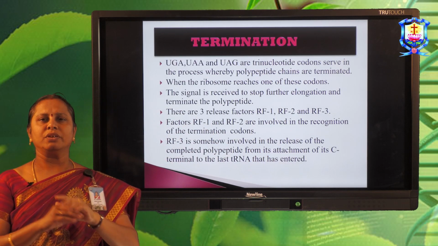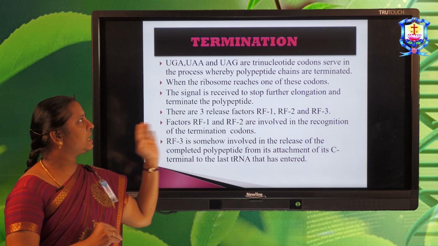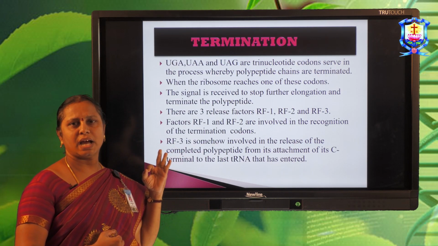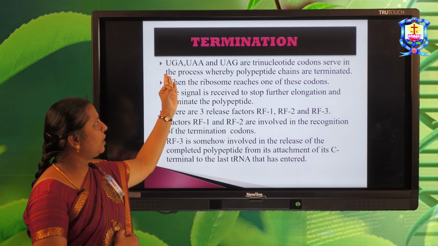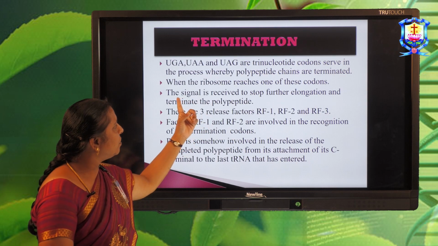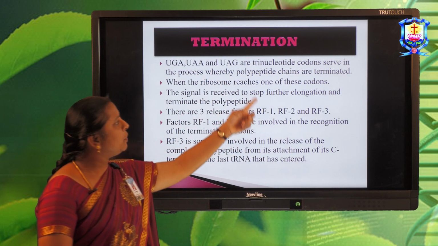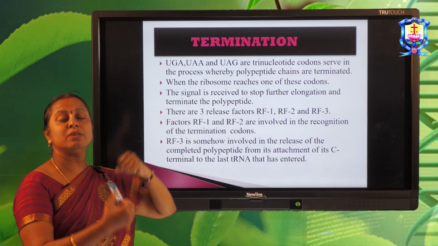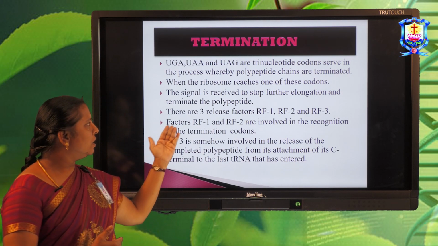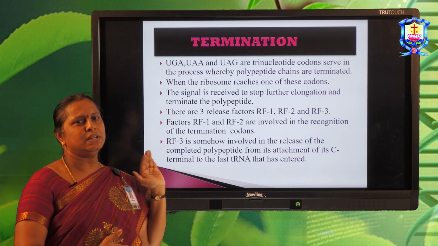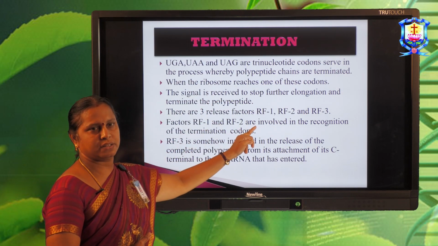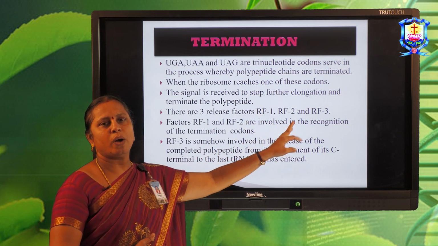Then coming to the final step, that is termination. As I told, out of 64 codons, 3 are called nonsense codons. These are UAA, UAG and UGA. Whenever the ribosome receives these codons, it receives the signal to stop further elongation and terminate the synthesis of the polypeptide chain, so that it needs release factors, that is release factor 1, 2 and 3.